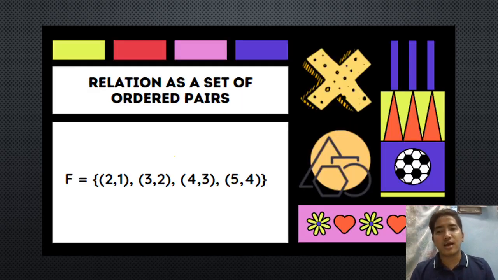Next one, we have a relation as a set of ordered pairs. Okay, so as you can see, we have four ordered pairs dito sa ating screen. So we have (2, 1), (3, 2), (4, 3), and (5, 4). We can also say that they are relation, in terms of set of ordered pairs.